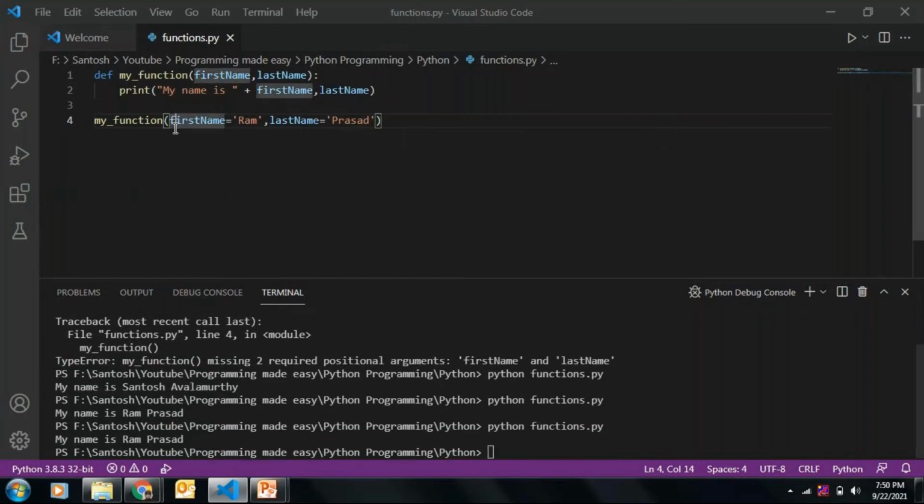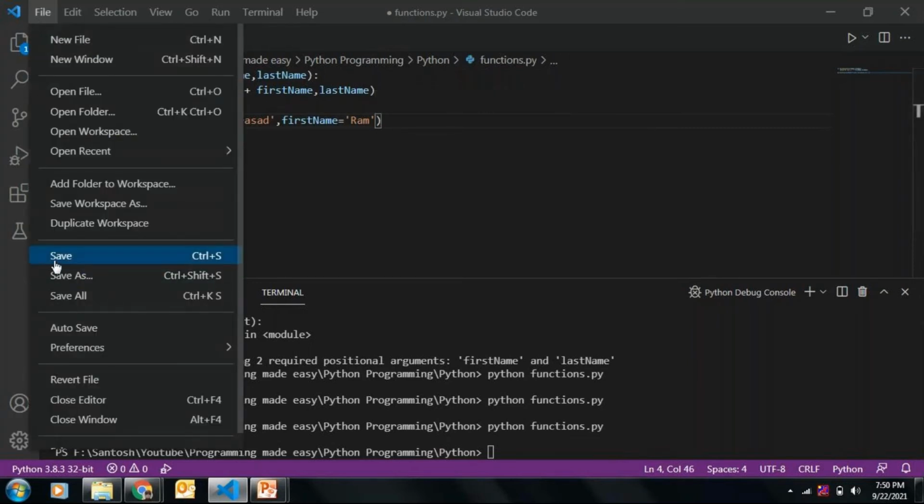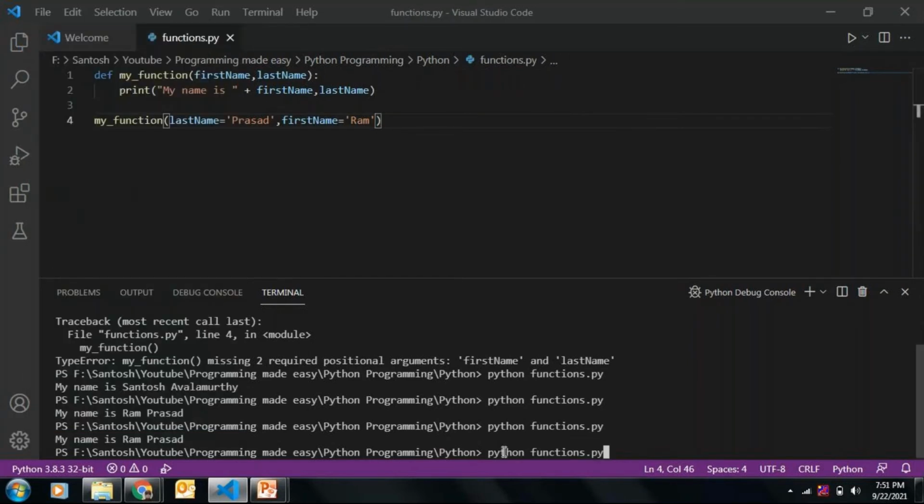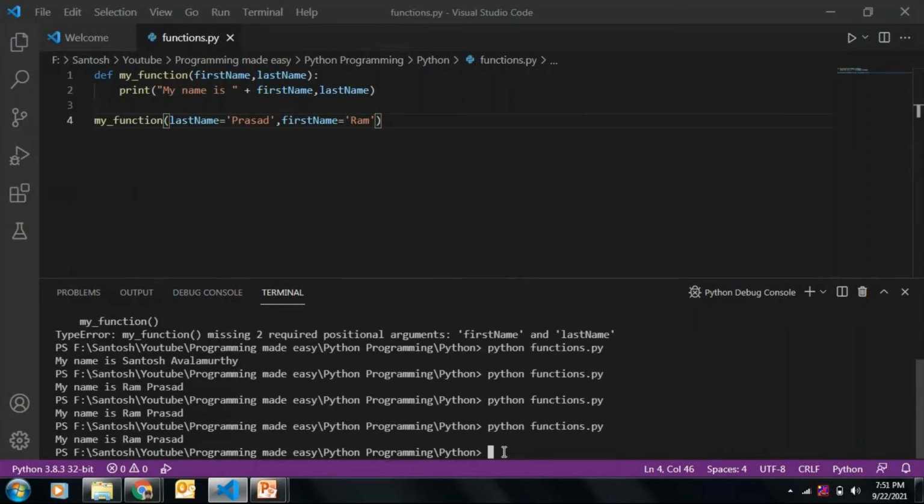Now I can reverse this, then also it will work, because since we are passing as key value pair, the order in which we pass doesn't matter. So that is the advantage of key value pair. You can pass your arguments in a different order than what it has been defined in your function.